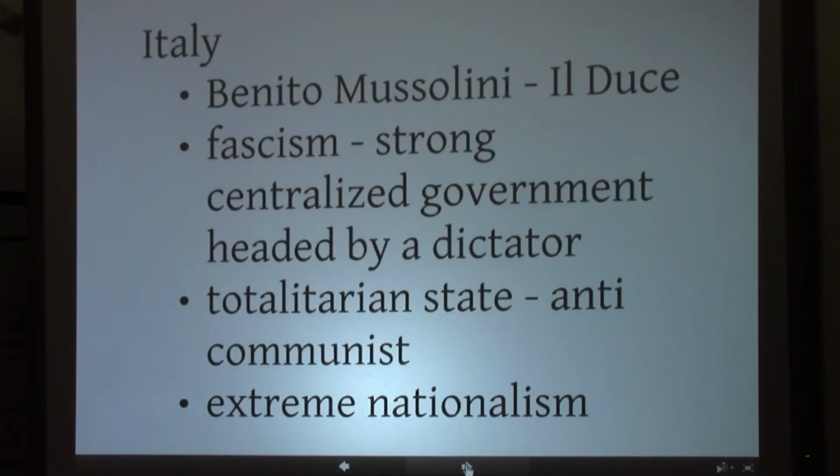In Italy, meanwhile, Benito Mussolini, Il Duce, came to power, and his philosophy, fascism, strong centralized government headed by a dictator. So Mussolini was a dictator. It was also a totalitarian state, but different than the Soviet Union, it was anti-communist. And here again we see a characteristic of extreme nationalism playing a role in terms of the government of Italy.